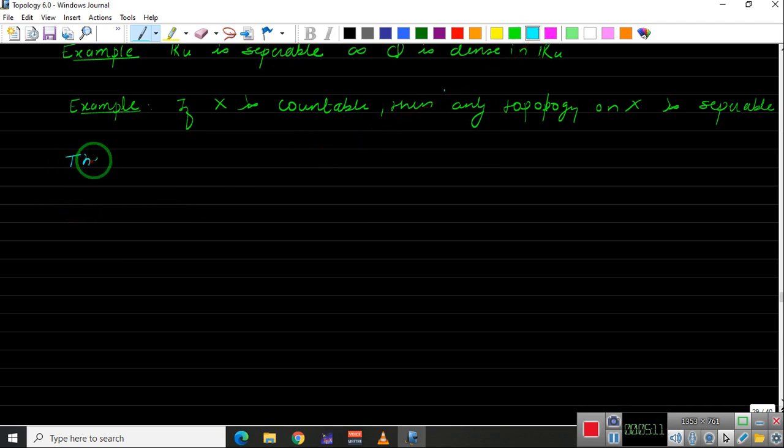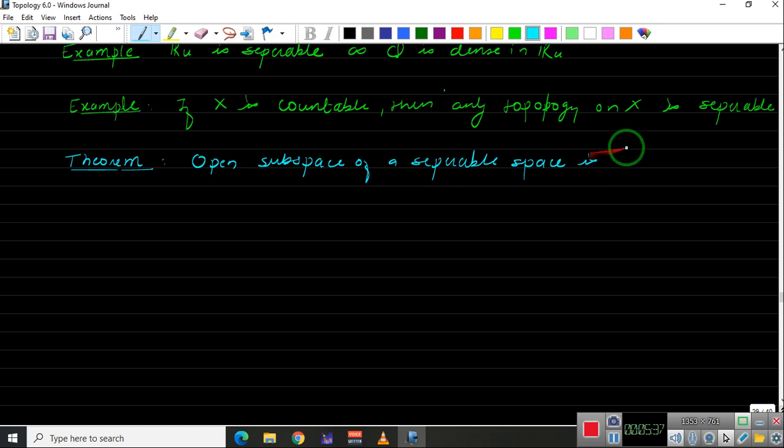Let us take it as a theorem. Open subspace. Again, this openness is important, as we proceed we can come to know. Theorem: an open subspace of a separable space is separable. So if you have a topological space X, then any open subspace is separable. Okay, let us prove this.